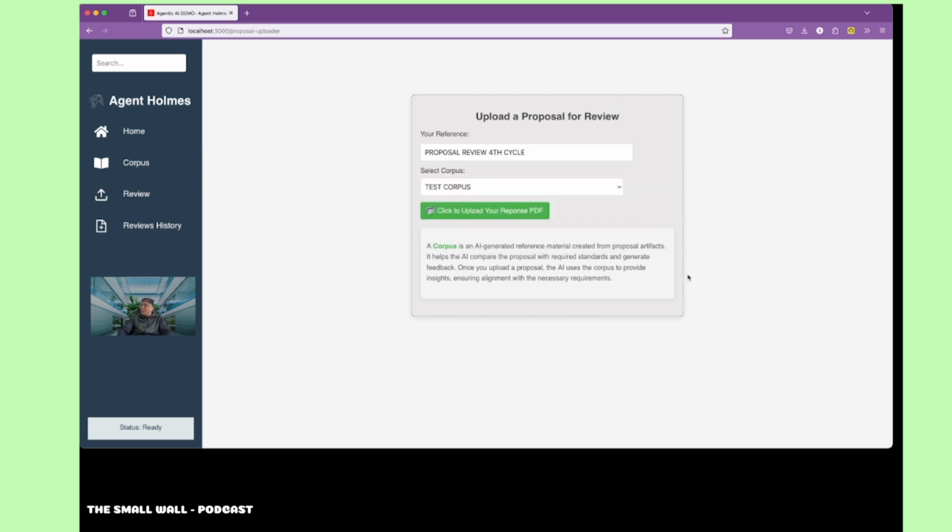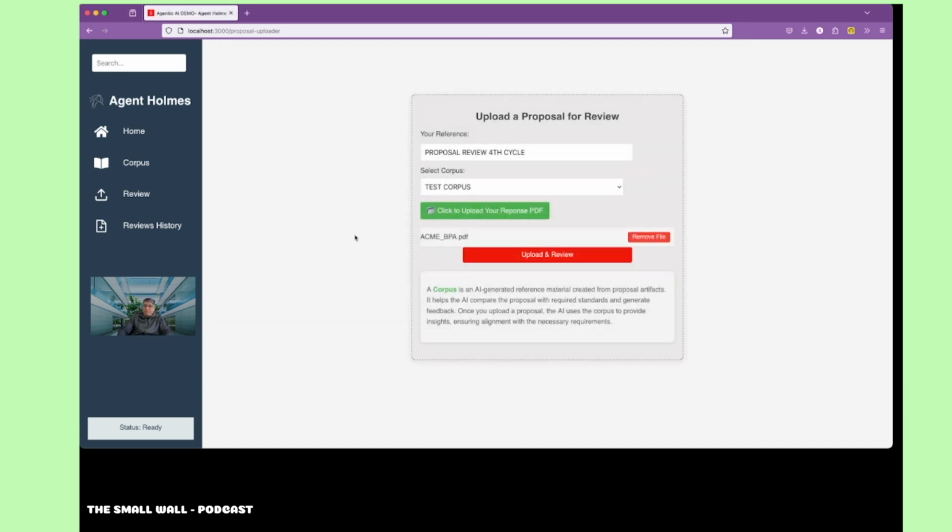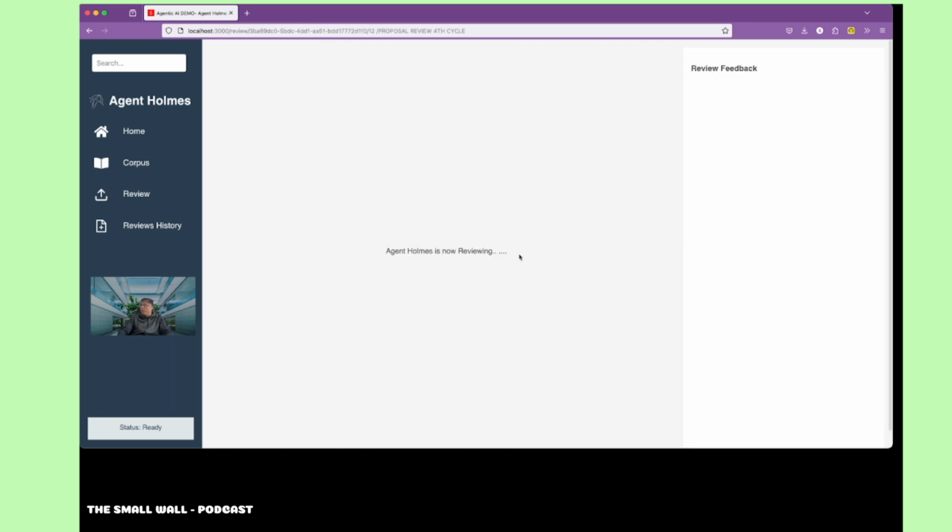What I'm explaining here is with help text, to say a corpus is an AI generated reference material, for somebody who's using it for the first time. This is a proposal that I wrote quickly and generated for the demo, and I can upload it and wait. Now, as you see, the agent is reviewing.